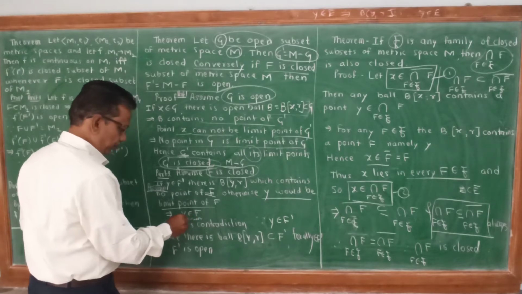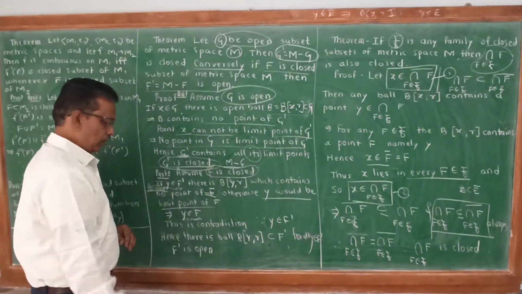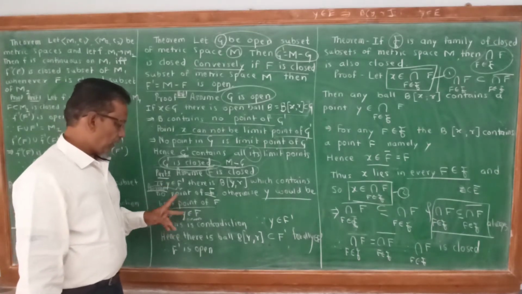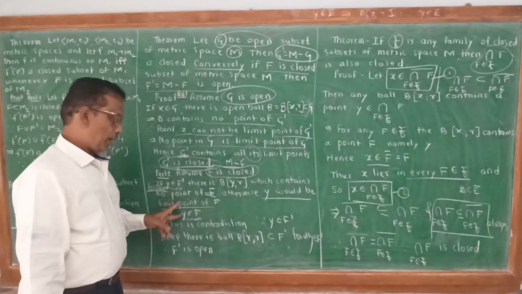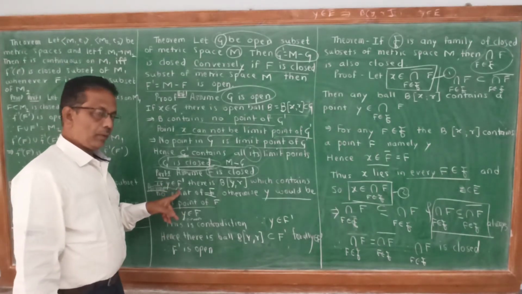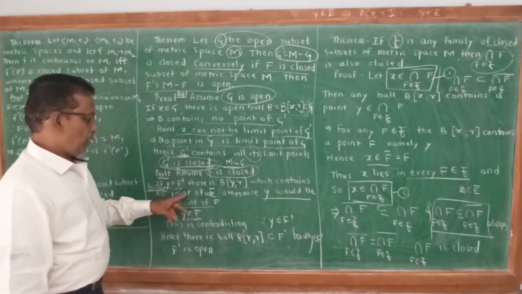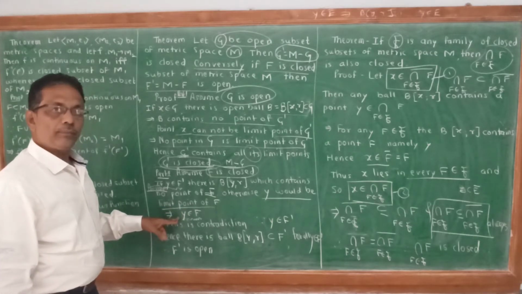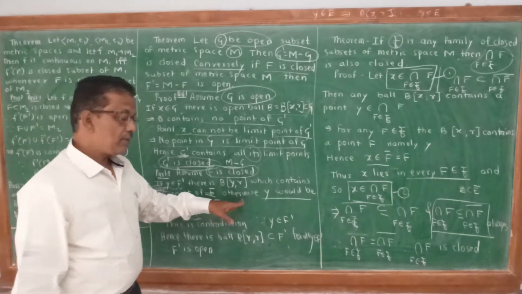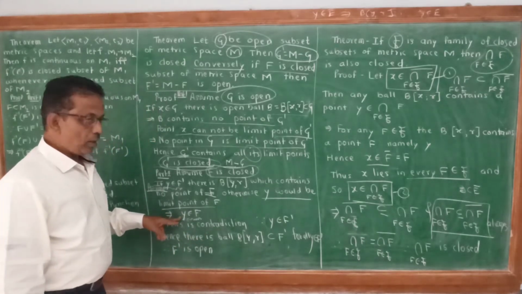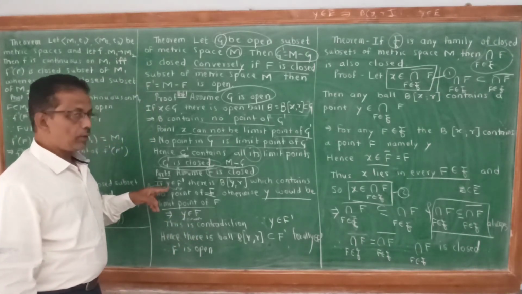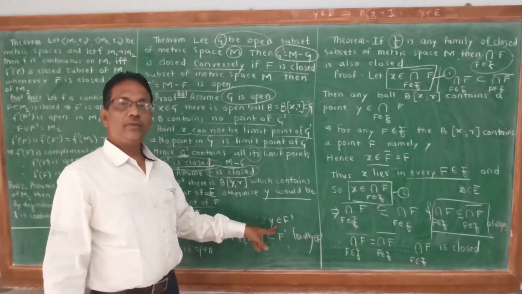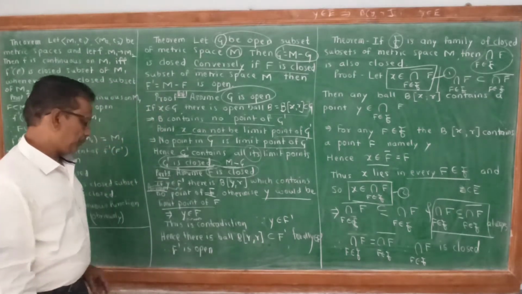What is this? Here we assume Y belongs to F dash, and we get Y belongs to F. Therefore, this is the contradiction, and hence our assumption is wrong. Our assumption is that B of Y contains no point of F and Y will be the limit point of F. Otherwise, that is confusion, and hence Y belongs to F, and here we say that Y belongs to F dash. This is a contradiction, since Y belongs to F dash.